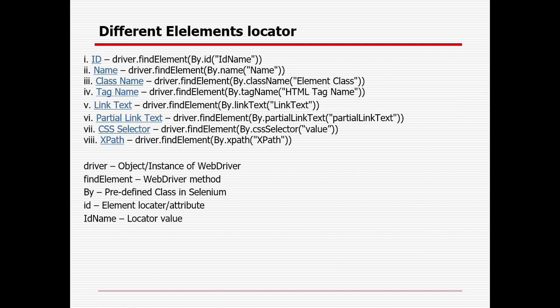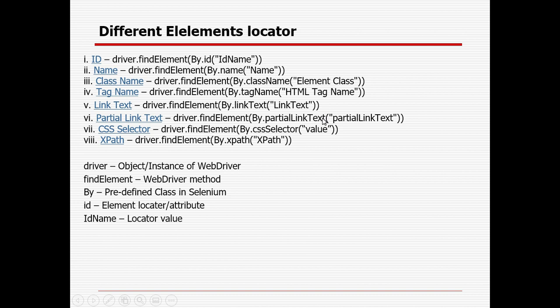So in Selenium WebDriver there are primarily 8 element locators: id, name, class name, tag name, link text, partial link text, CSS selector, and XPath. Whenever you want to identify with any of the properties, you need to write the code: driver.findElement(By.elementLocator(value)). Driver is nothing but the object or instance of the WebDriver. findElement is the WebDriver method. By is the predefined class in Selenium. ID is the element locator, and this is the value. So those are the 8 element locators available in Java.